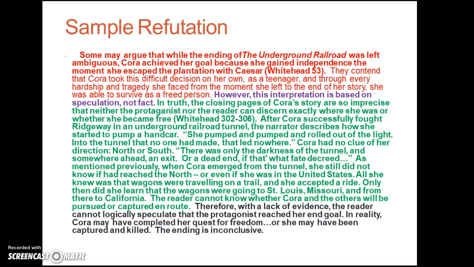So I'm not going to read the rest of it, but basically this counter argument is trying to say we have no evidence that Cora succeeded because she didn't know where she was. She didn't know what direction she was going in. Only when she comes out of the tunnel does she learn that there are some wagons that are going west, not north, even though the last chapter is called The North. So therefore, the whole thing is inconclusive, it's ambiguous, it's unclear. We don't know what's going to happen next to Cora. So you can read this on your own.